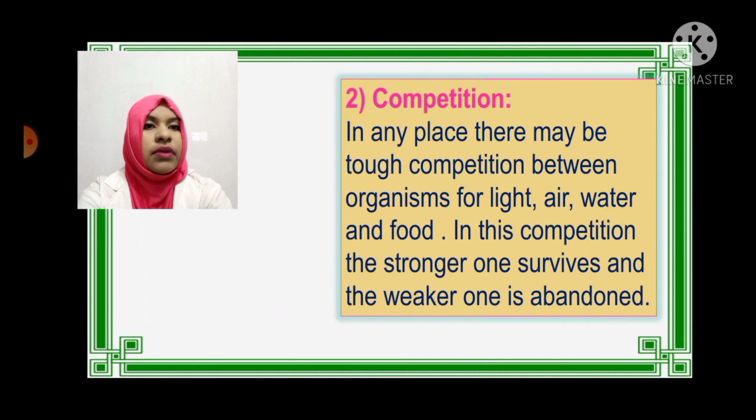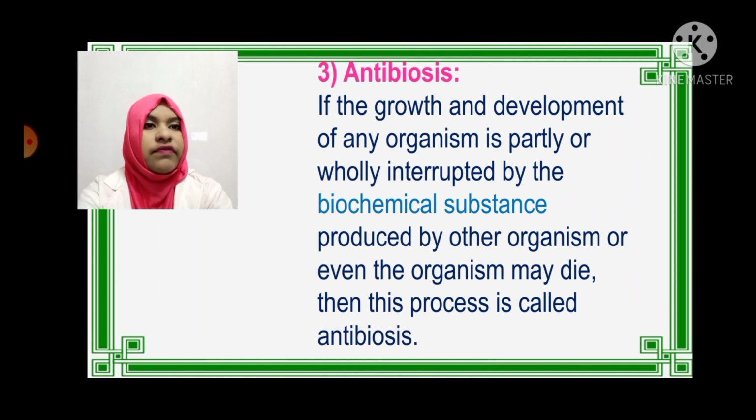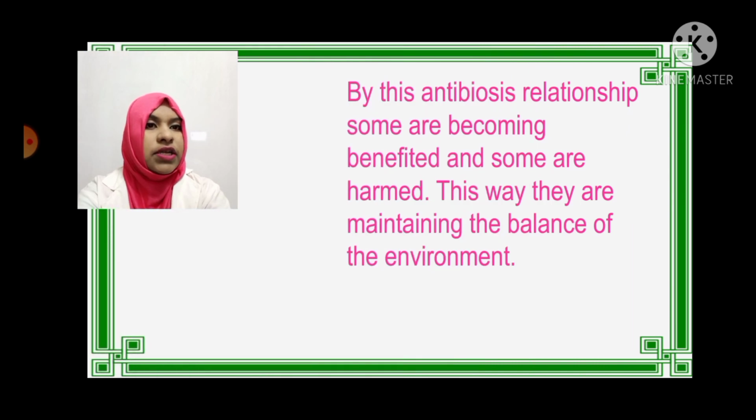Competition. In any place, there may be tough competition between organisms for light, air, water, and food. In this competition, the stronger one survives and the weaker one is abandoned. Antibiosis. If the growth and development of any organism is partly or wholly interrupted by a biochemical substance produced by another organism, or even the organism may die, then this process is called antibiosis. By this relationship, some become benefited and some are harmed. This way, they maintain the balance of the environment.